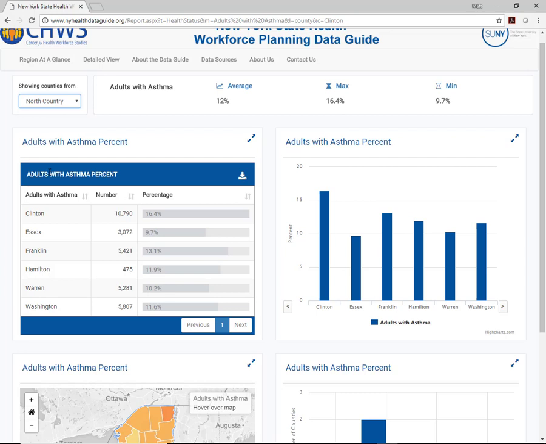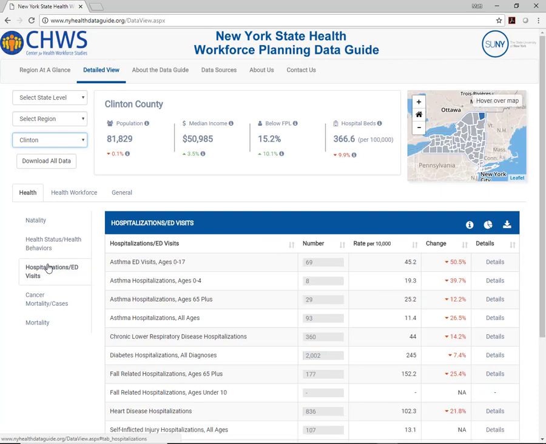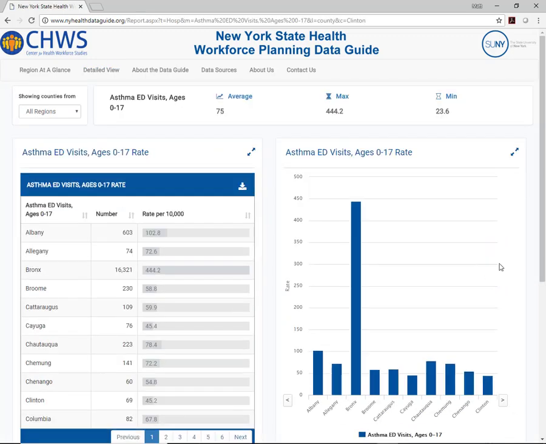As you may remember, our initial research question also asked about the impact of asthma on ED visits. So let's look at asthma ED visits for children ages 0 to 17. To start, we need to go back to the detailed view, then click on Asthma ED Visits 0 to 17. Since we are already in Clinton County, it displayed Asthma ED for that county. Again, by clicking on the details text on the right-hand side of the page, as with the percentage of adults with asthma, we can see Asthma ED visits for those children 0 to 17 by county.